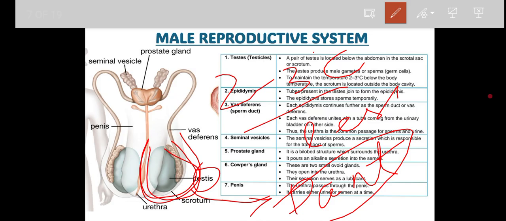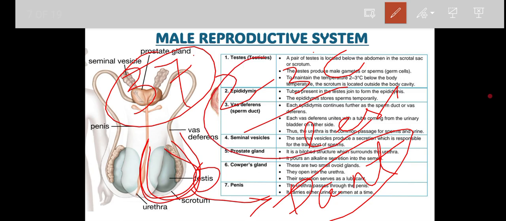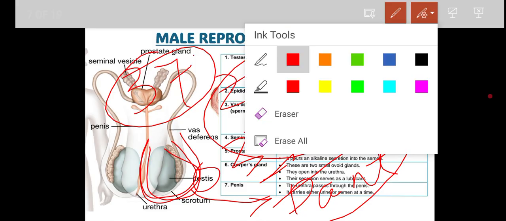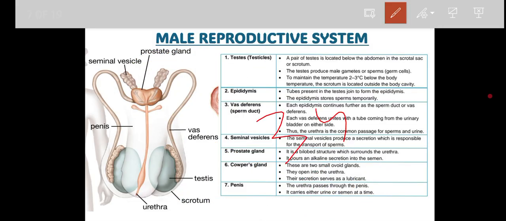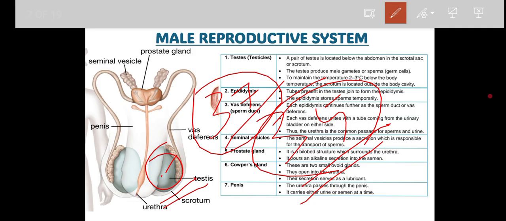So what is the normal body temperature in our body? That is 37 degrees Celsius, right? So that means for spermatogenesis our body requires 35 degrees Celsius, correct? If the body does not get 35 degrees Celsius, it will not be able to do spermatogenesis. For example, if the testes remained inside our body itself, not outside of the body, the testes temperature would remain 37 degrees Celsius, and the testes would not be able to form any sperm, correct?